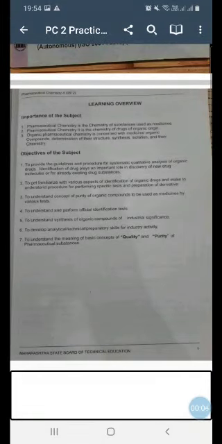This is your third lecture based on your pharmaceutical chemistry 2 practicals. In the earlier two lectures, we have covered the general introductory discussion, or the general points about your syllabus or subject. We have covered what we mean by pharmaceutical chemistry 2, which type of practicals will be there, then what is the objective of this pharmaceutical chemistry 2, that means which new things you are going to learn,